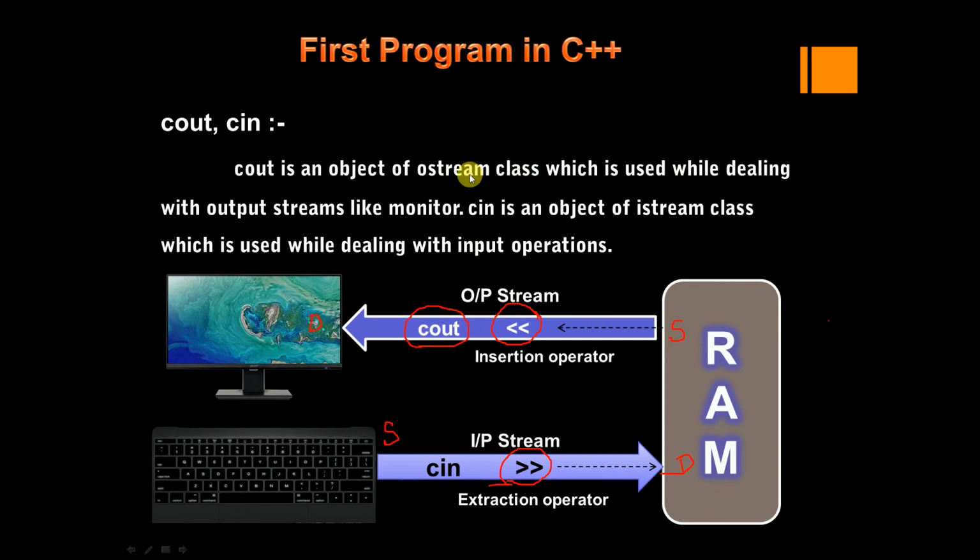So when you have the C++ libraries present, then cout is an already created object. We are going to directly use that object for output operation purposes. And in the same way, we are going to use the cin object for input operation purposes.